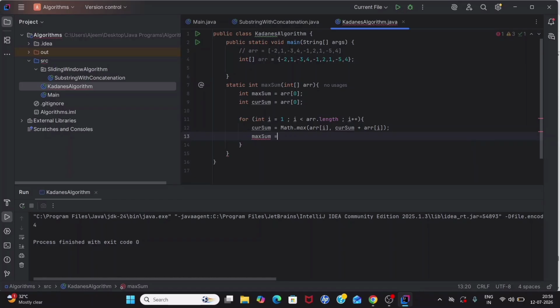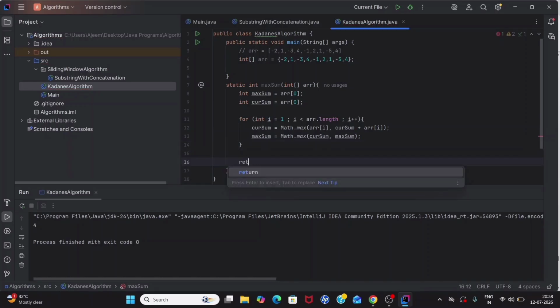Max sum is equal to Math dot max of what? Current sum comma max sum. Because you need to have a check, right? Always max sum is going to be the maximum thing that could be possible. So return max sum. Simple. That's it. Let's try running this.